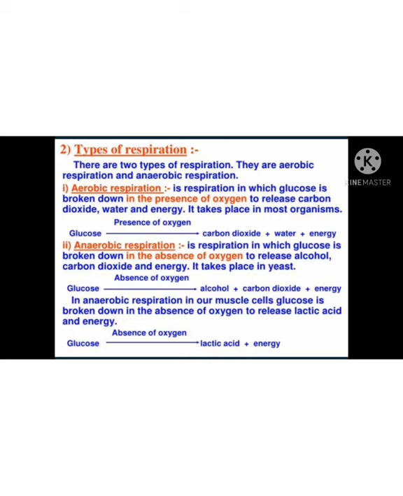That is what is given in an equation: glucose, in absence of oxygen, gives lactic acid and energy. In the aerobic equation, carbon dioxide, water, and energy are released. Here in anaerobic respiration, lactic acid and energy are released.